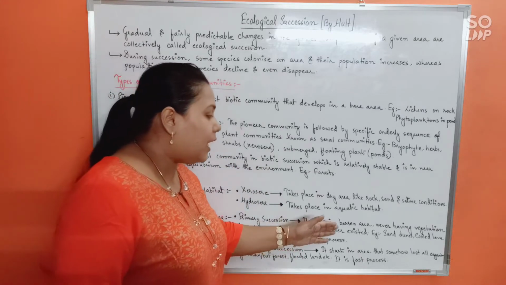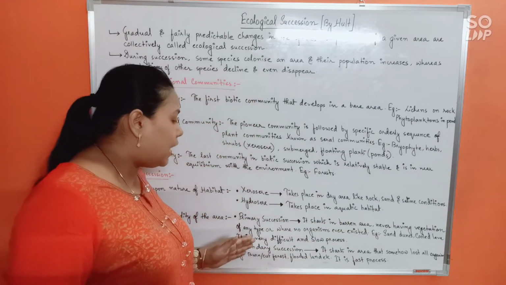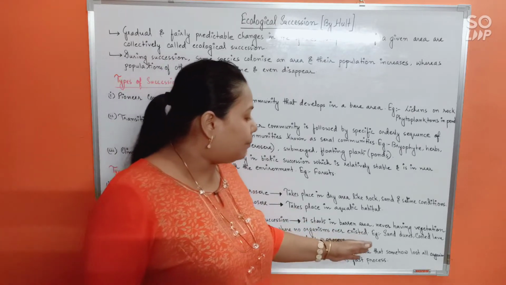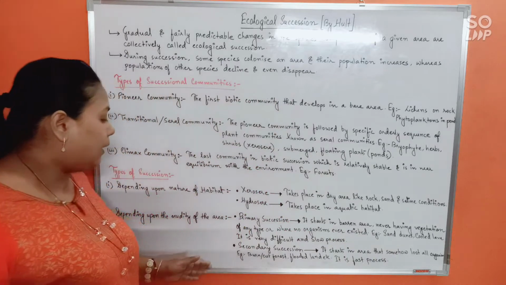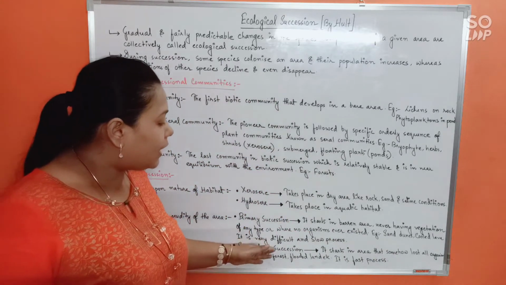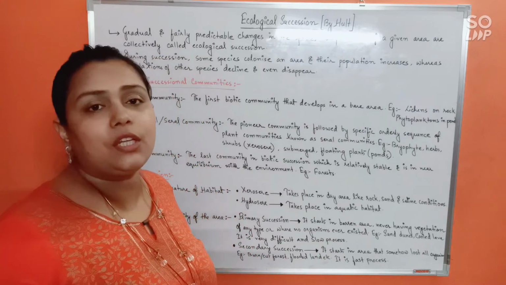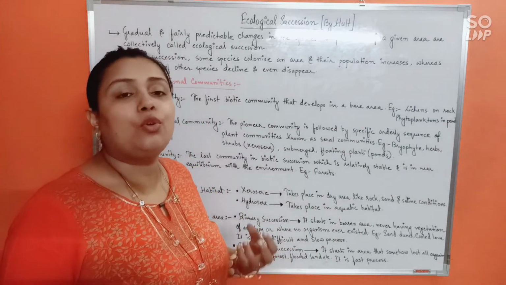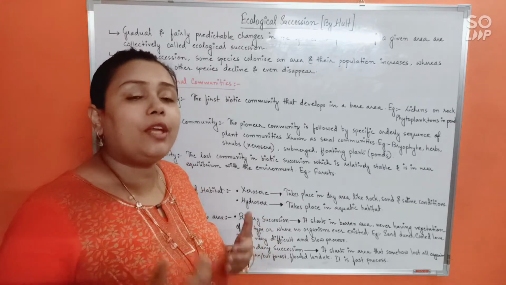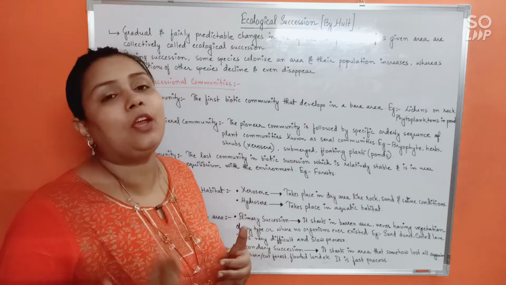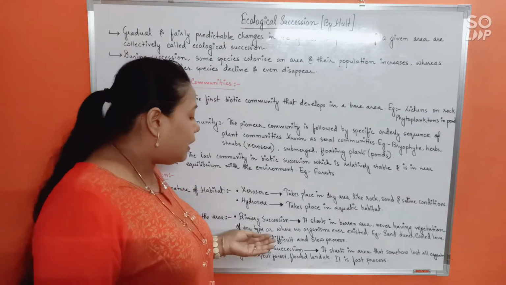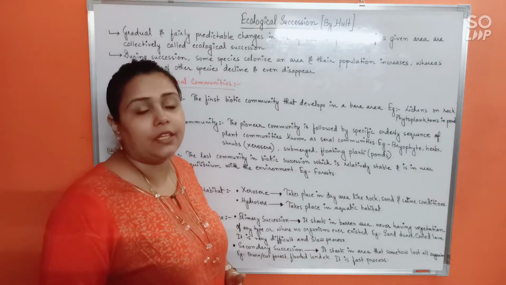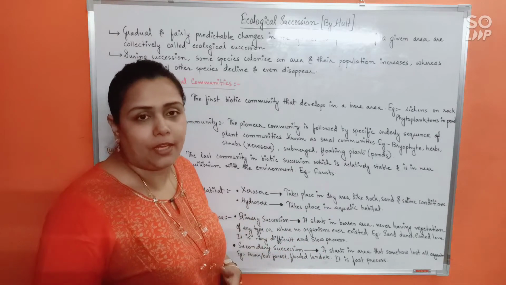So see this. It starts in a barren area, never having vegetation of any type, or where no organisms ever existed. That is primary succession. Examples will be sand dunes, cooled lava, and it is a very difficult and slow process. Primary succession is of course going to be very difficult, because the pioneer community to grow in such an area will take a very long time. It will not be happening all of a sudden or rapidly. So it's a very difficult process, and also a very slow process. Thousands of years will be required for that area to be colonized by organisms.